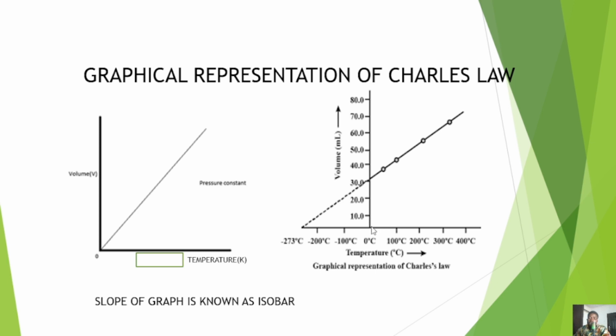But in this case, the 0 is in degrees Celsius, and it's not absolute 0. The absolute 0 in degrees Celsius is indicated as minus 273 degrees Celsius. We've actually solved a particular study on this, so please look up the earlier studies on gas laws to get this. Now, having said this, you will notice that both of them are still straight line graphs. And as I mentioned, the slope of the graph in this Charles' law representation is referred to as isobar. Why is it referred to as isobar? Because the pressure remains constant.